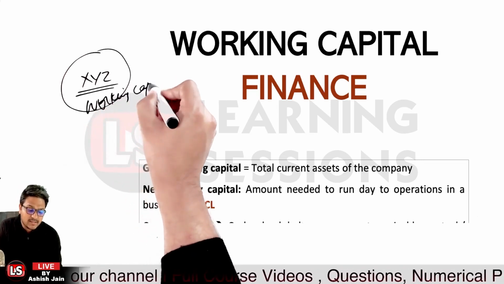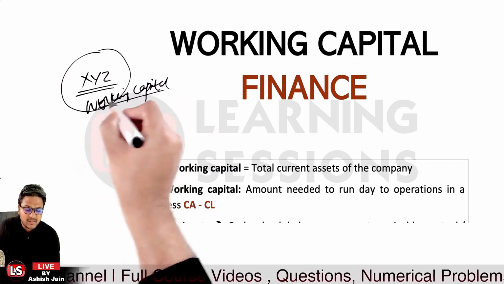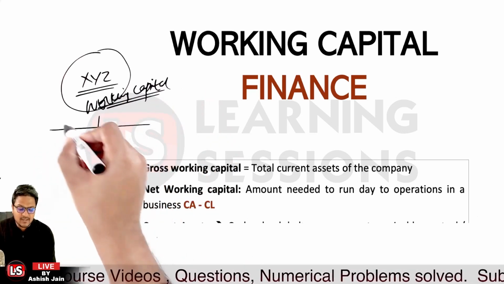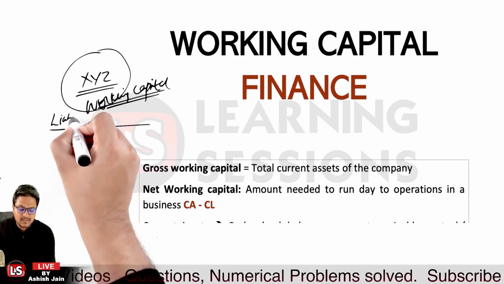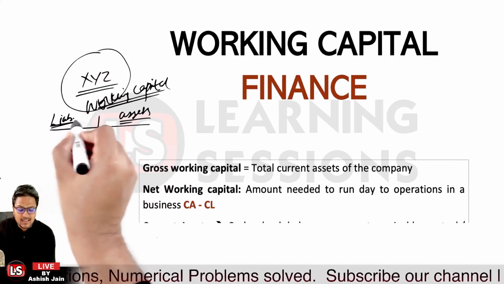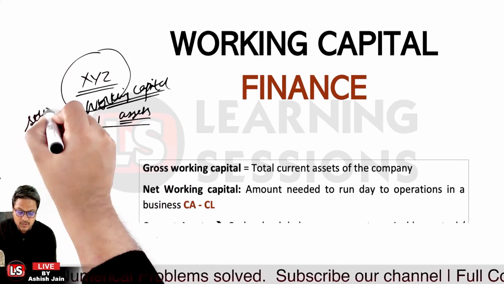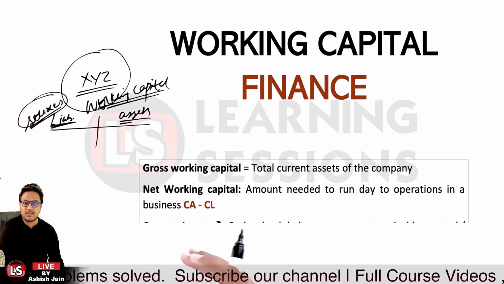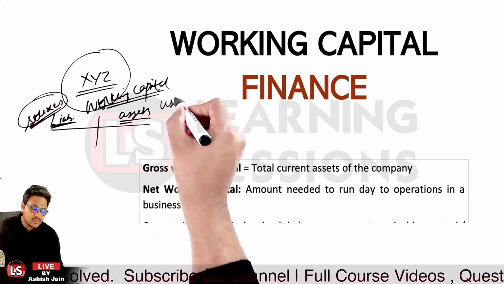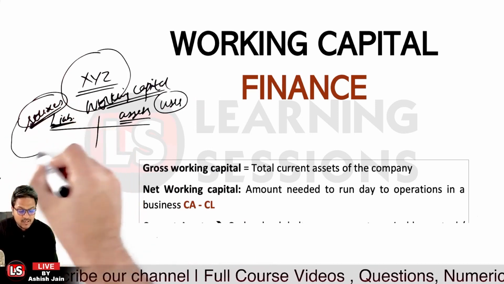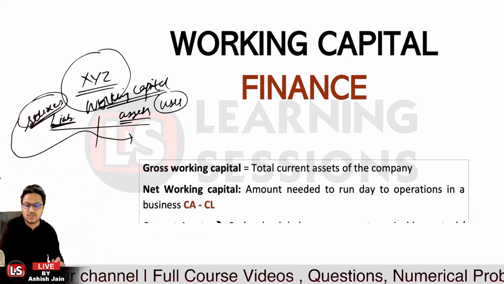Now if you want to understand it in detail, we must understand the components of the balance sheet. In the balance sheet, we have the liability side on one side and the assets on the other side. The liabilities are the sources through which finance is available to the corporate, and the assets are the uses, so the amount sourced is used in these uses.